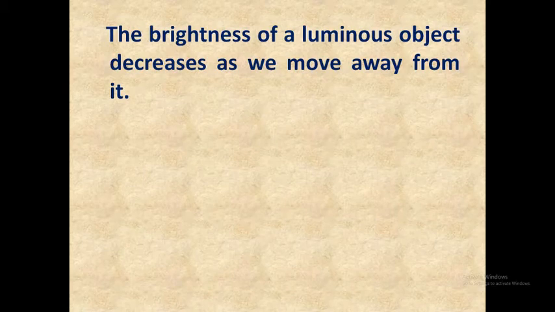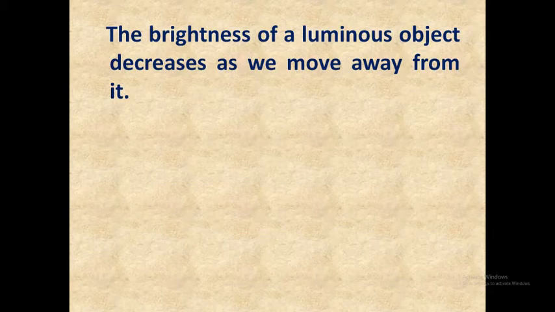For example, the aeroplane going in the sky can be seen when it is close. During night the light can be seen, but when it goes far away its brightness decreases and we are hardly able to see that.